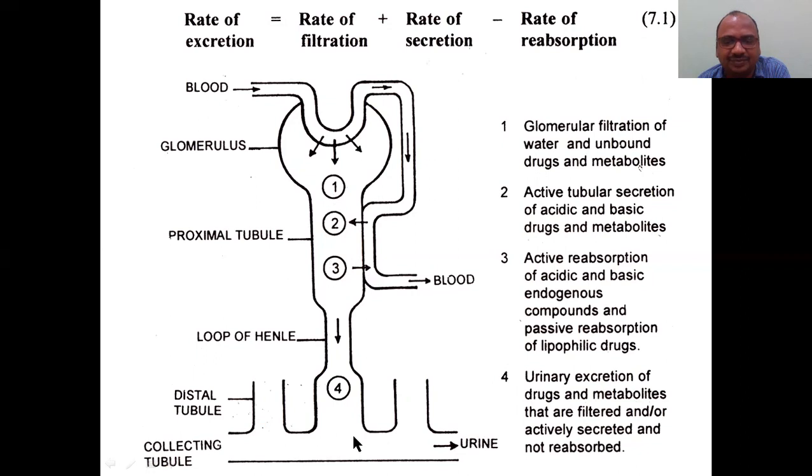So this is urine. This is a very important diagram, very simplified, from your textbook. Here also excretion is there, here also excretion is there, here reabsorption is there. So rate of excretion equals rate of filtration plus rate of secretion, that is 1 plus 2, minus rate of reabsorption. This you have to remove because it enters again into the body. That's why 1 plus 2 minus 3 is equal to 4. That is urine formation.